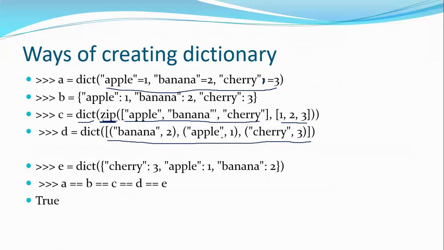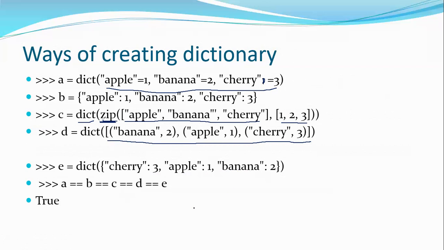Everything is a tuple, and all the tuple items are combined into a list. So it is a list of tuples. In this way also I can form a dictionary. And finally, I can also change the order: cherry colon 3, apple colon 1, and banana colon 2. I'm changing just the order. And now I have 5 different ways of creating a dictionary.